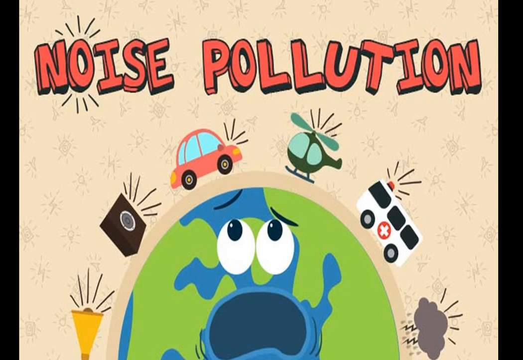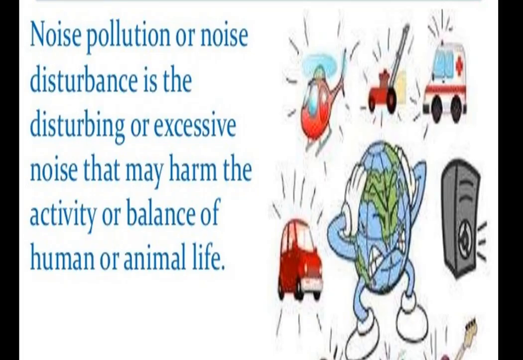Now we will see the next topic, noise pollution, which we have studied before also. It is a very simple thing: noise pollution is disturbing or excessive noise which harms our health, our activity, and the balance of human or animal life.